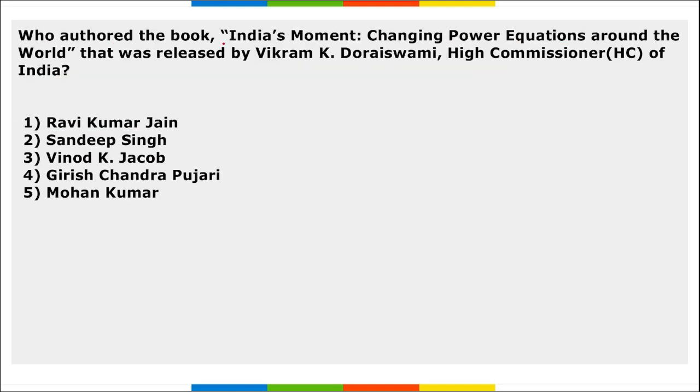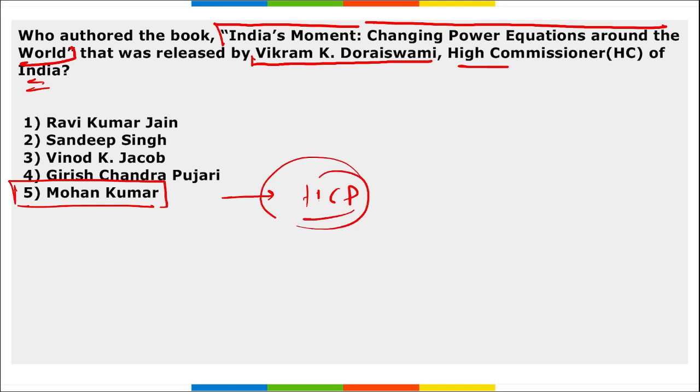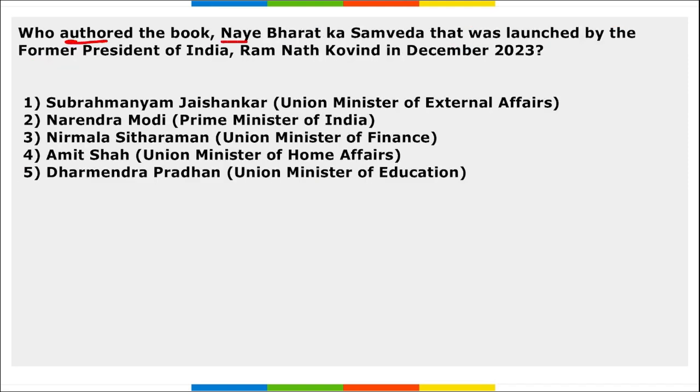Next is who has authored the book India's Movement, Changing Power Equations Around the World. This book was released by Vikram K. Doraiswamy, the High Commissioner of India. So this book was authored by whom? It was authored by Mohan Kumar, right? And this book will be published by HarperCollins India, and the book highlights the fundamental factors and traces how India's position is basically impacting the world order. Next, who authored the book नए भारत का संवाद?